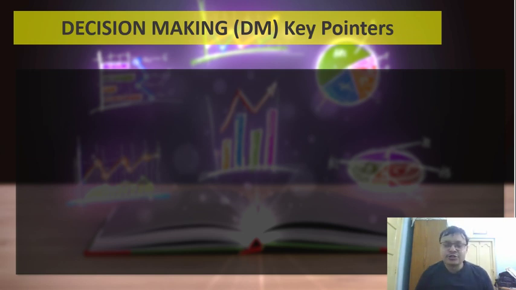So now what we'll do is we'll get started with the key pointers for XAT decision making. So the most important thing is reading the question and understanding what is the objective in the question. For example, let's take a situation where somebody has been blamed or is accused in a particular case.